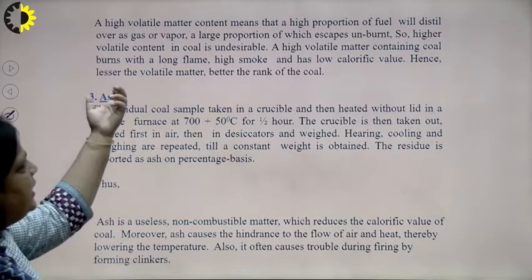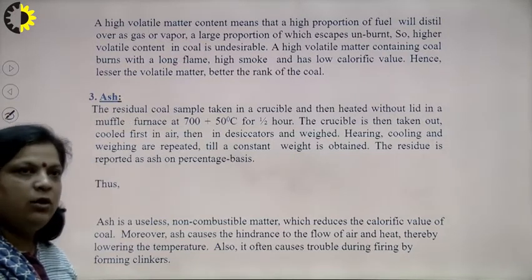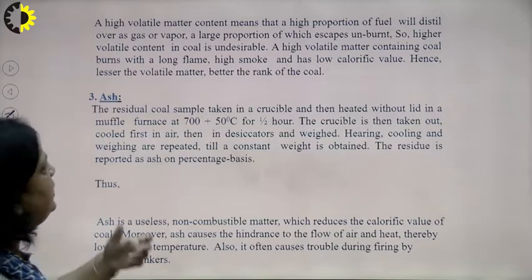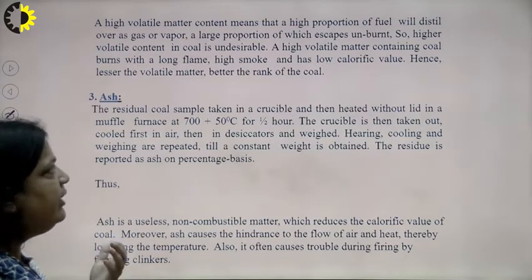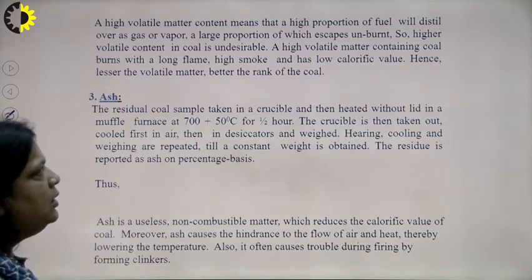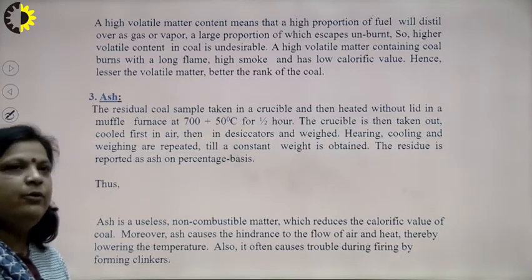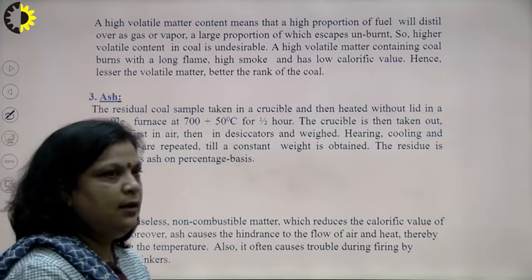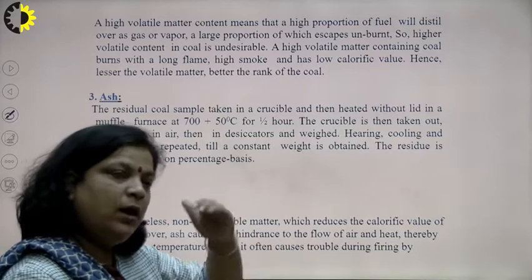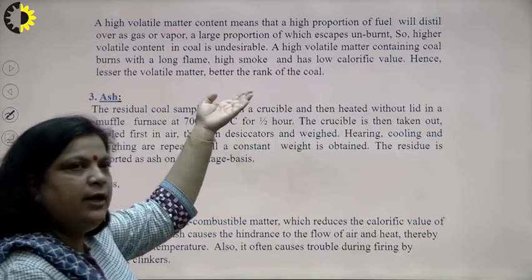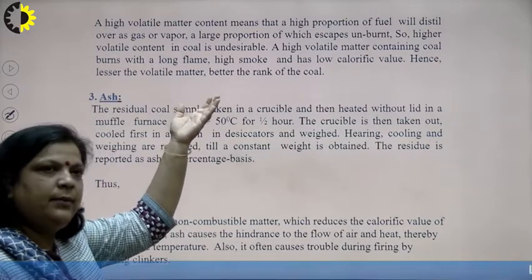So, higher volatile content in a coal is always undesirable. A coal with high volatile matter burns with a long flame, high smoke and has low calorific value, and we know that an ideal fuel must contain a high calorific value. So, since it lowers the calorific value, again it is undesirable.